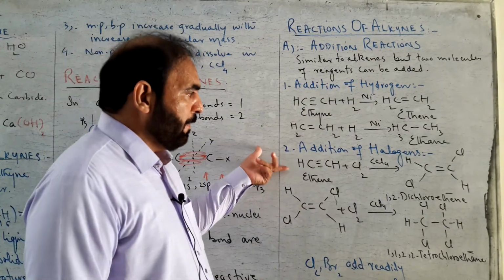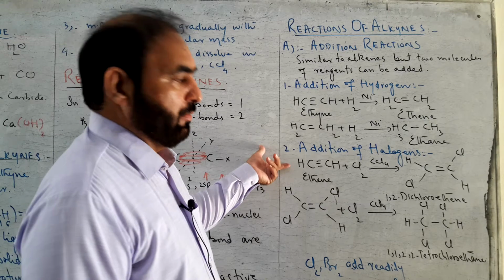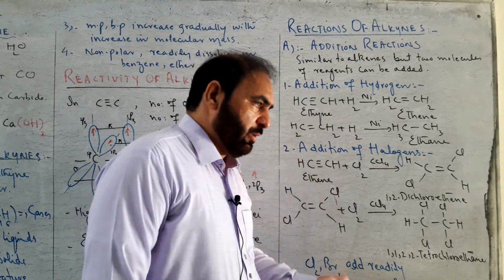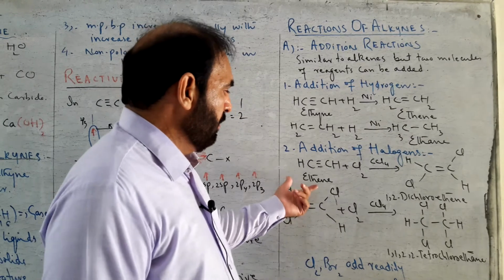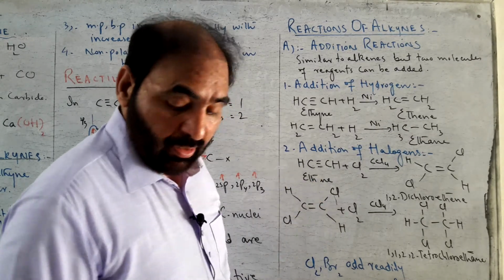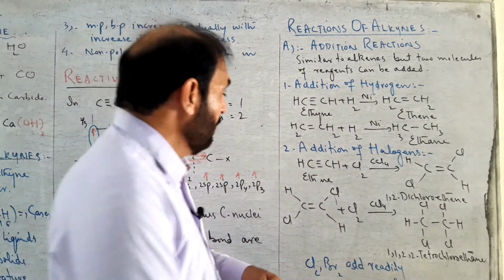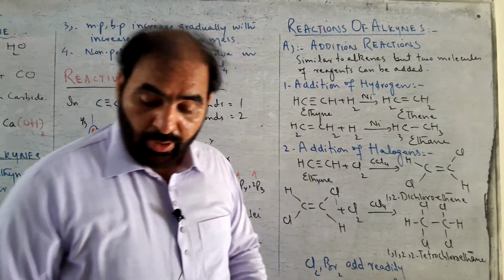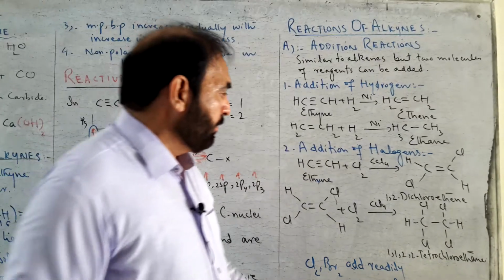Second addition is addition of halogen. 2 molecules of halogens can be added one by one to an alkyne. Let's have ethyne, and we add a halogen molecule like chlorine to it.